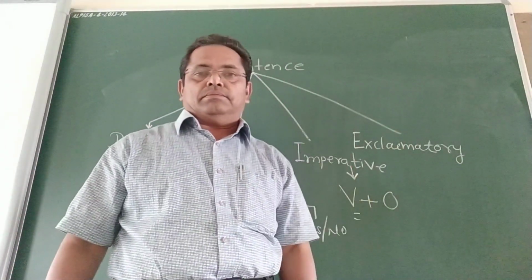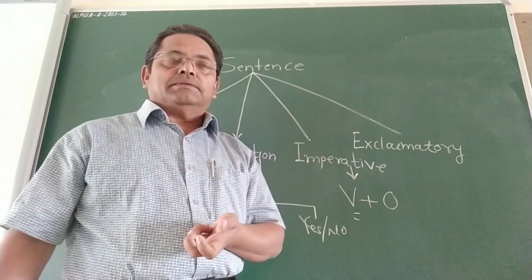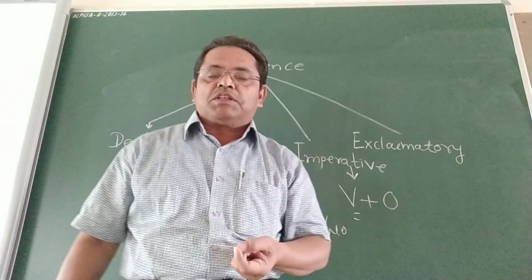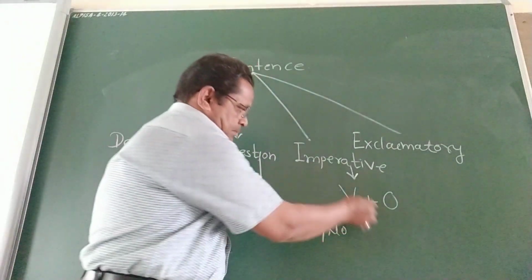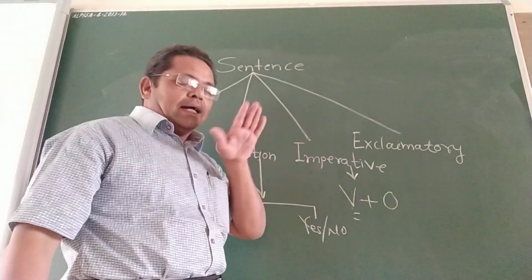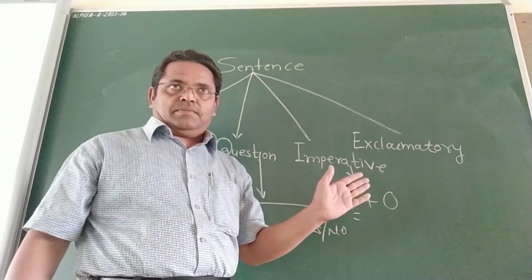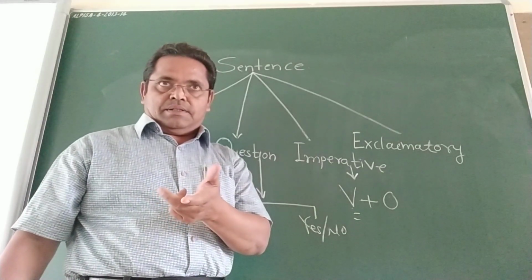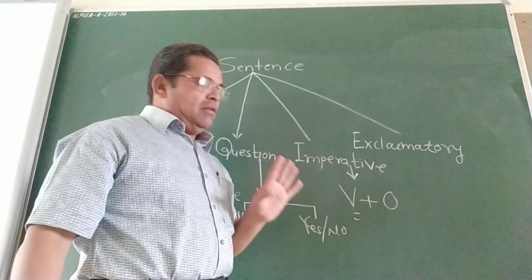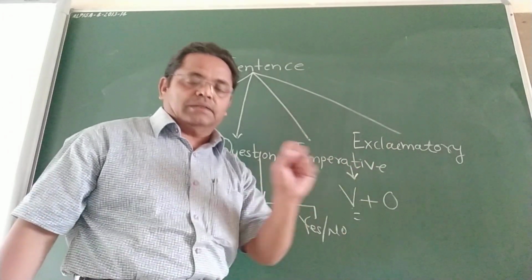Call the police. Bring me a glass of water. Give me a glass of water. This means that an imperative sentence is that sentence which starts with the main verb. Call the police. Sit down.